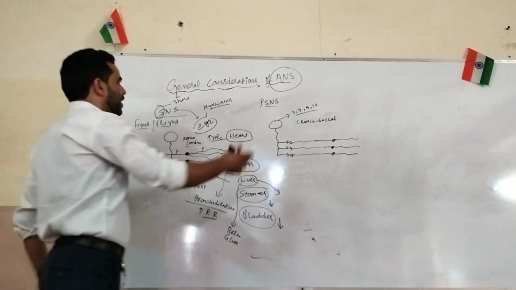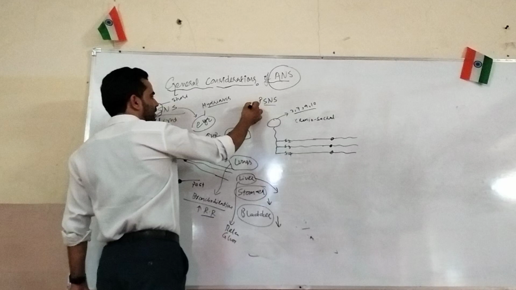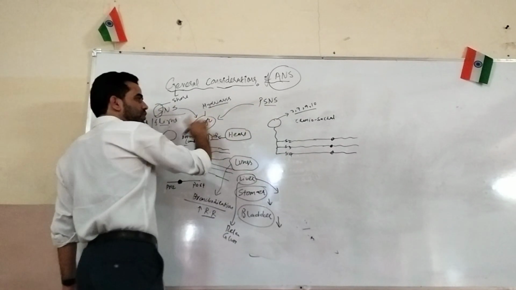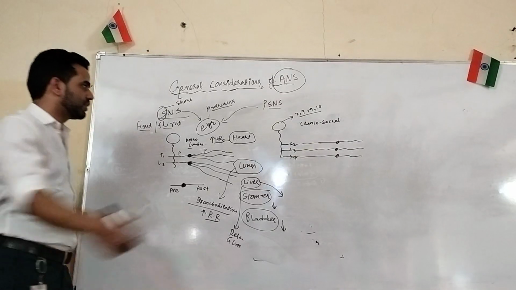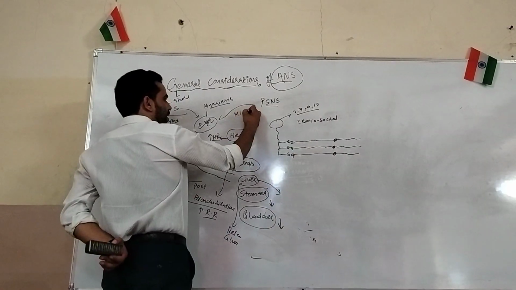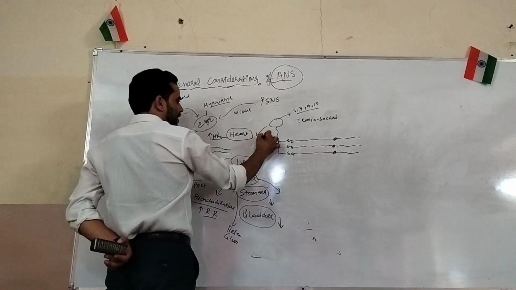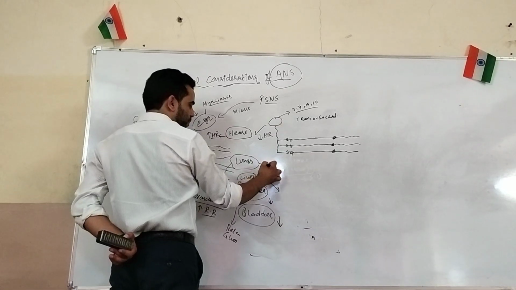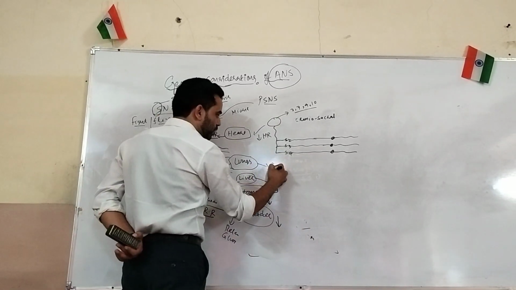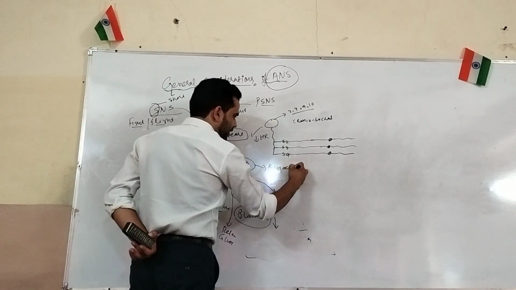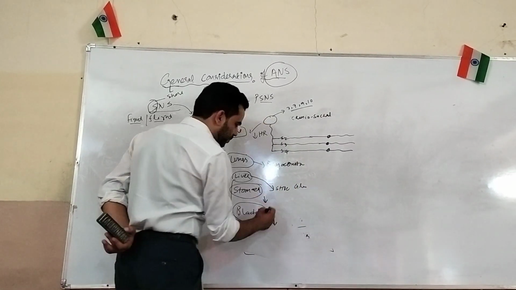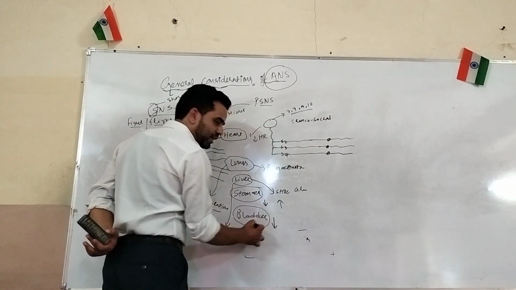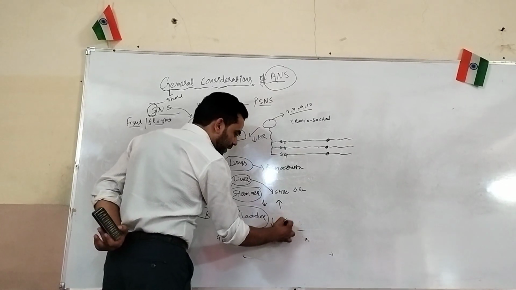Then we have the parasympathetic nervous system. What will be the effect on the eye? Just the opposite effect of the sympathetic nervous system. That means on the eye it will be miosis. On the heart it will be a decrease in the heart rate. Lungs, bronchoconstriction. In the case of the liver, it will store glucose. In the case of the stomach, the secretions will increase. In the case of the bladder, the urinary output will increase.